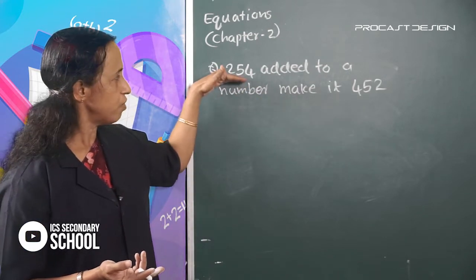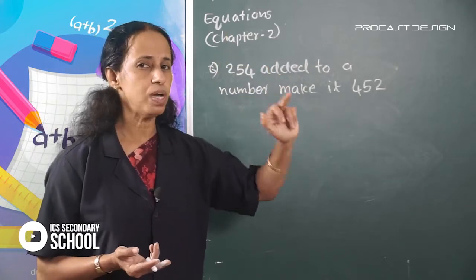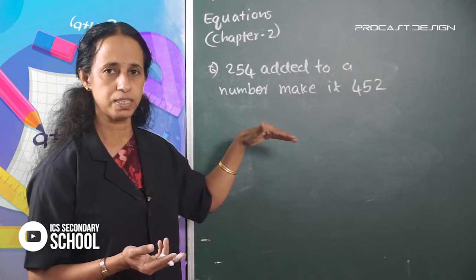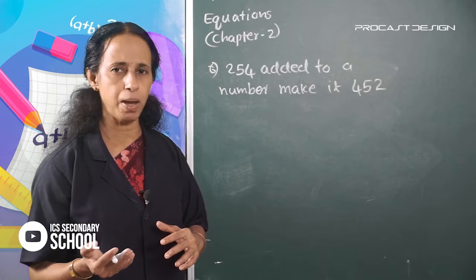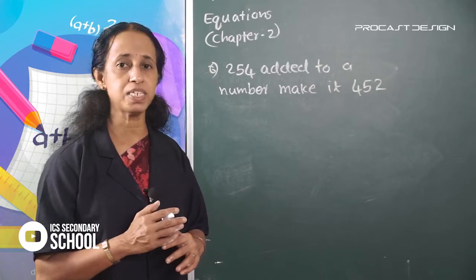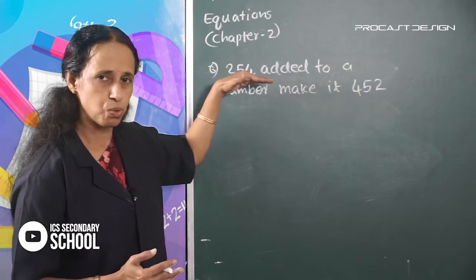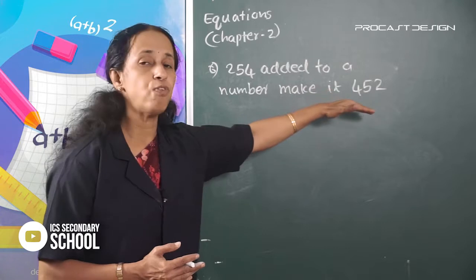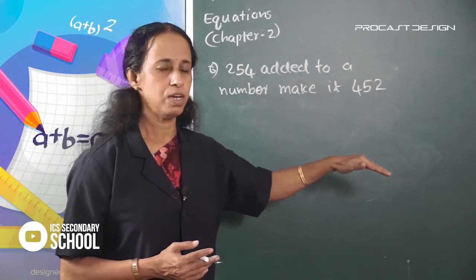Here 254 is added to a number, so change this addition into subtraction.